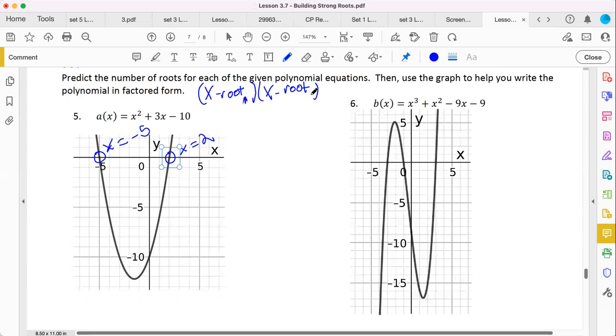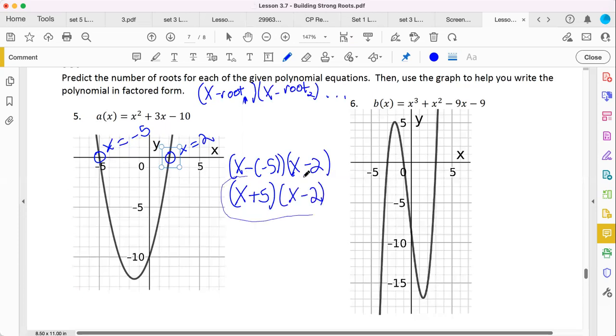So you may have one root or two roots, you may have more, but you can follow through with this if you'd like. So our first root on the left is -5, so x minus -5. We'll put a pin in that, we'll talk more about it. And then our other binomial is x minus 2 because of this 2. X minus -5 can be rewritten to this. And so, boom, we've got our factored form.